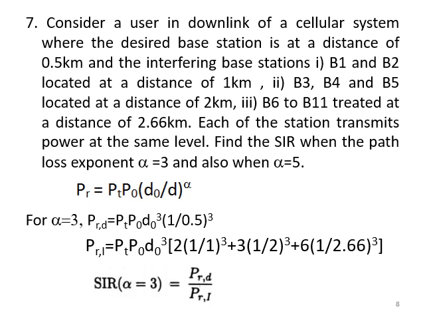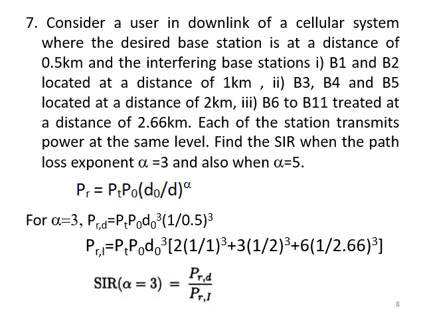Next, suppose there is only one interfering base station, then what will be the interfering power? PRI equals, again we need to use the same equation. So PRI equals PT P naught, D naught by D to the power alpha.